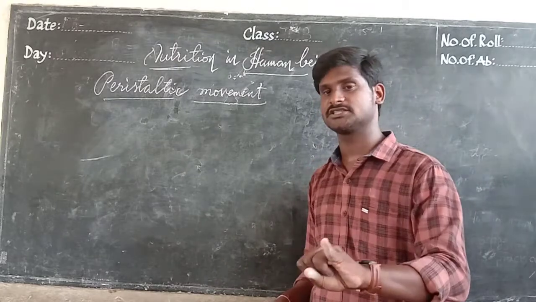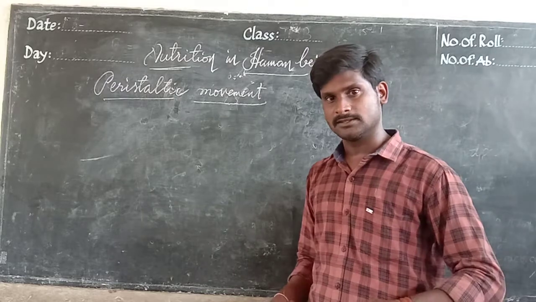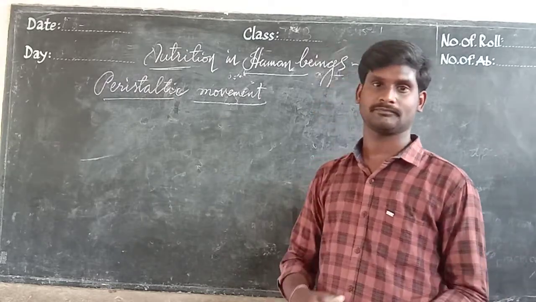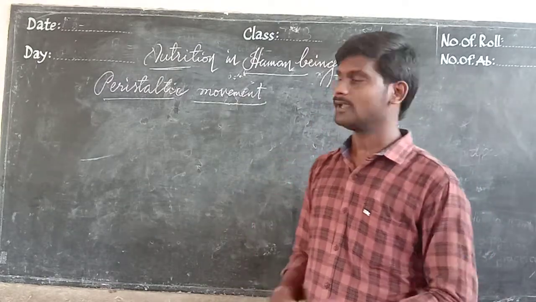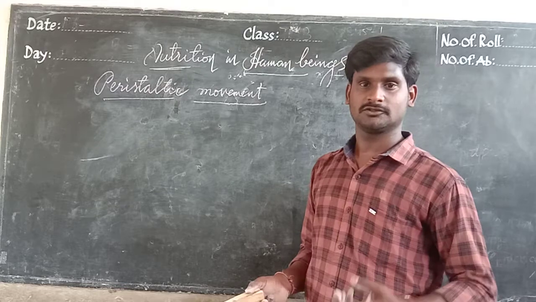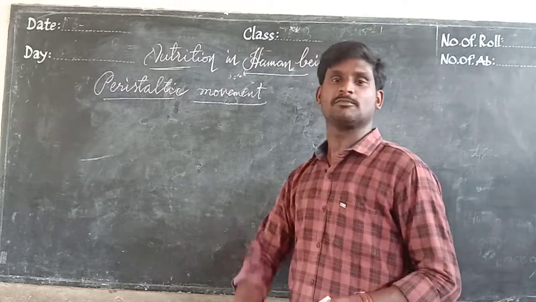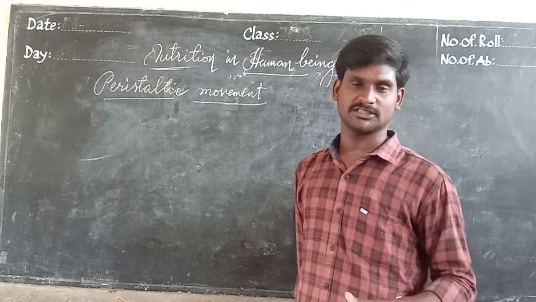After completing carbohydrate and protein digestion in the stomach, the chyme is present. The semi-solid digested material is called chyme. The chyme should be passed to the next step, from the stomach to the small intestine.